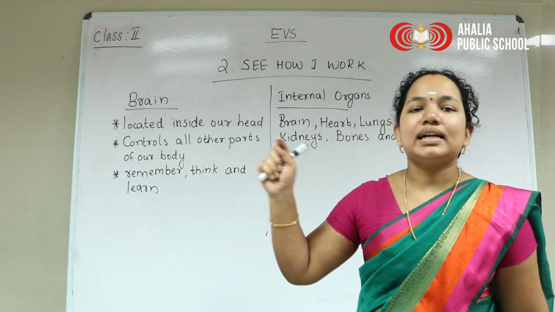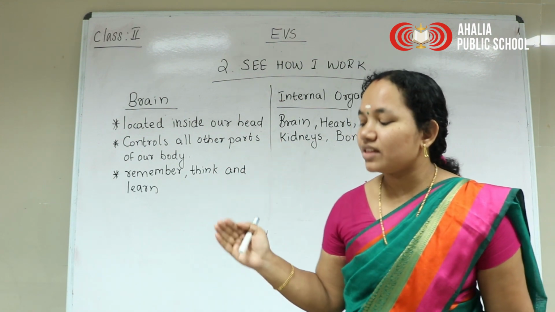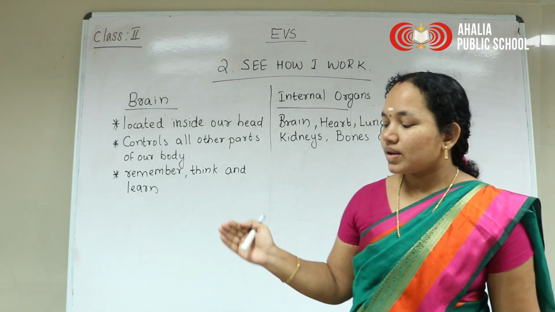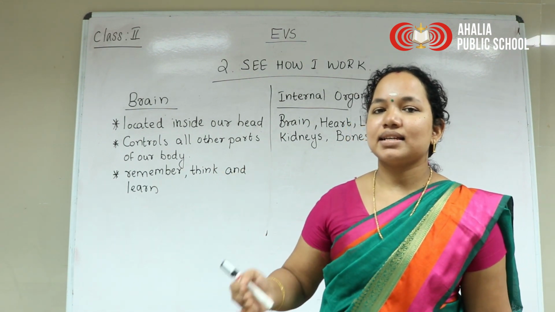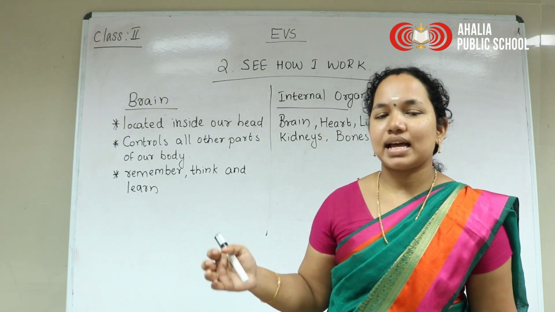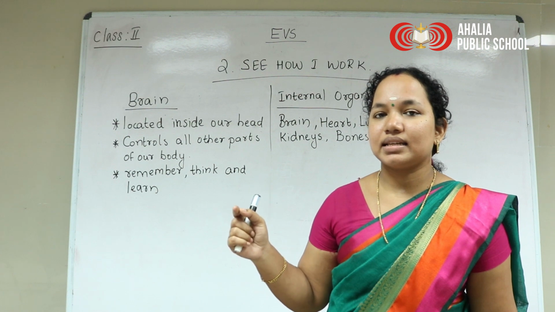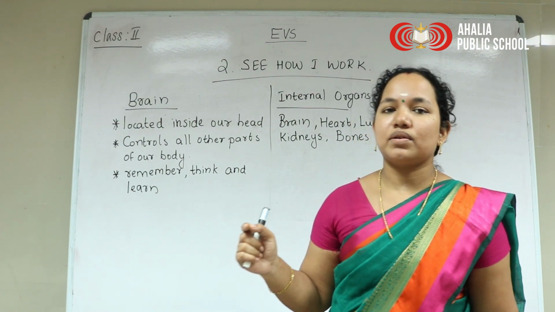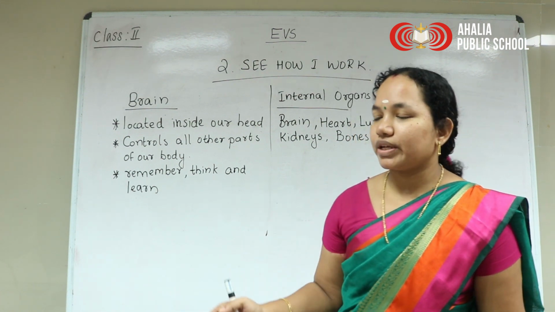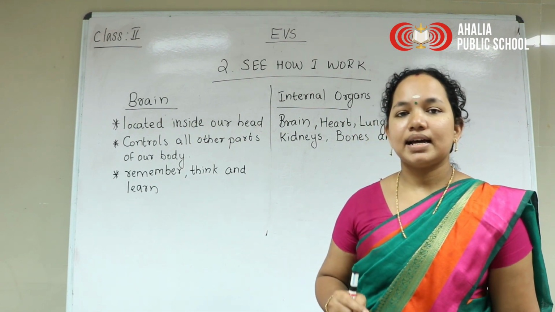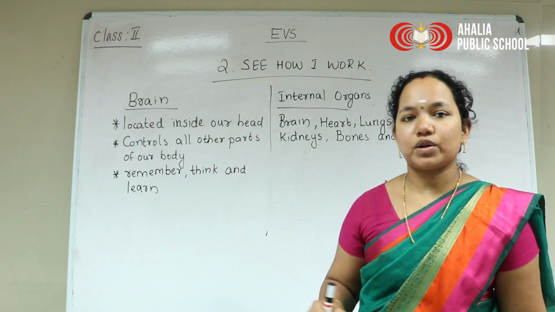So that signal from the sense organ helps us to think and act. The brain receives the signal from the sense organ and we pull the hand away from that hot object.